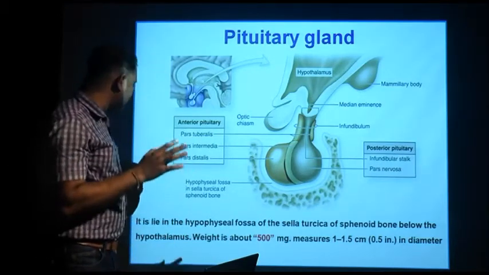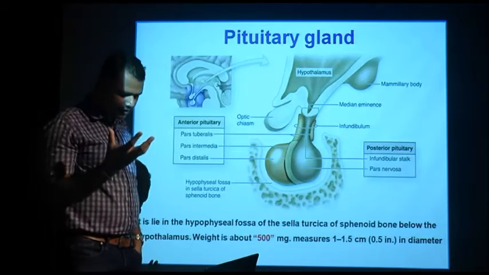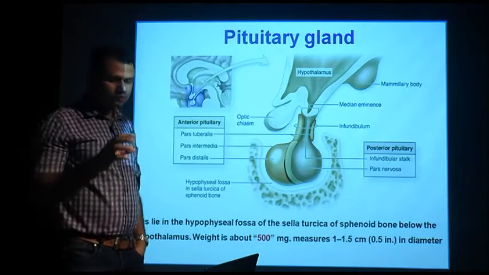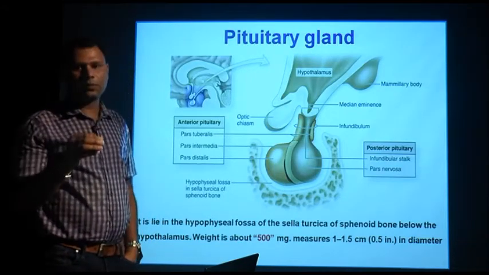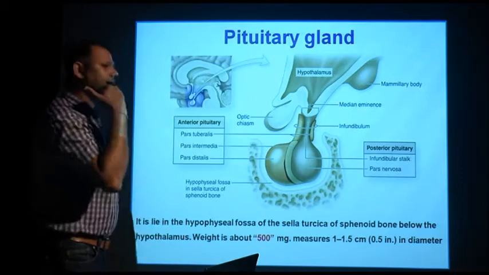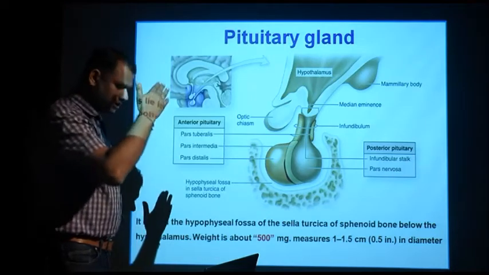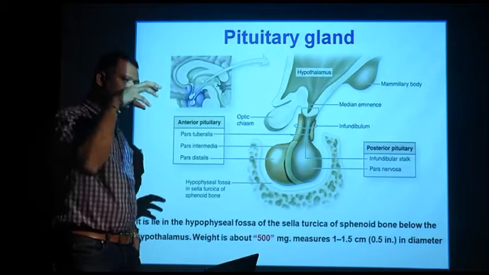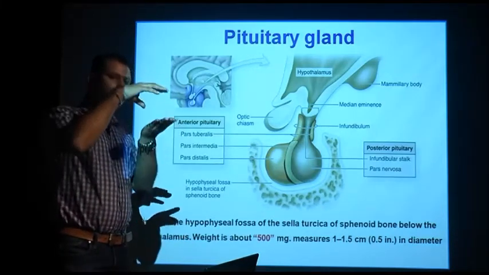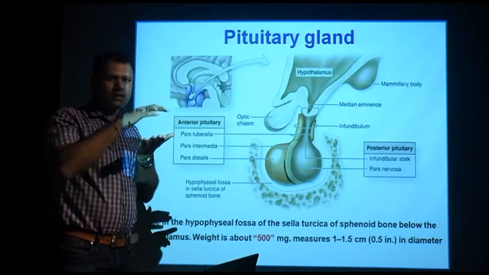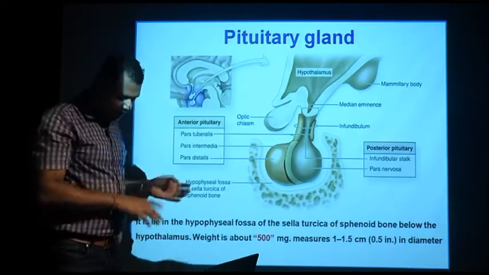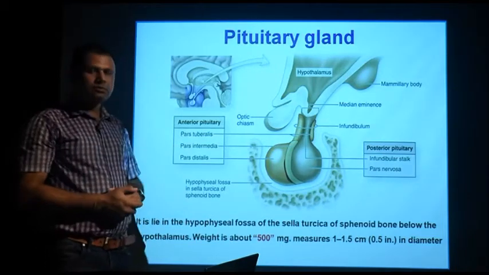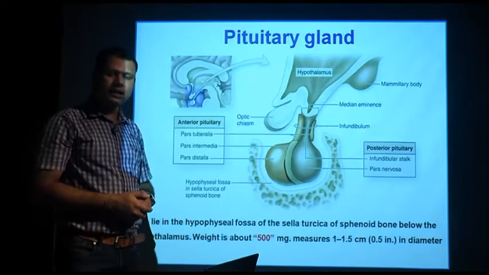Where does the pituitary gland reside inside the brain? It lies in the hypophyseal fossa of the sella turcica of the sphenoid bone. In the brain, the higher part above the mouth is the sphenoid bone, which has a groove known as the sella turcica, where the pituitary lies. Actually it is on the inner side of the brain, or you can say the ventral side of the brain. It weighs around 500 milligrams and measures 1 to 1.5 centimeters in diameter.